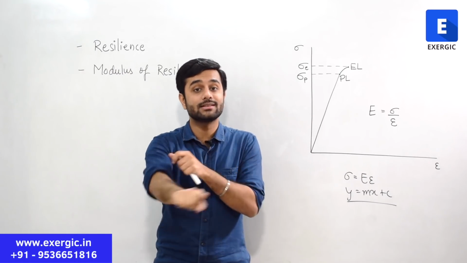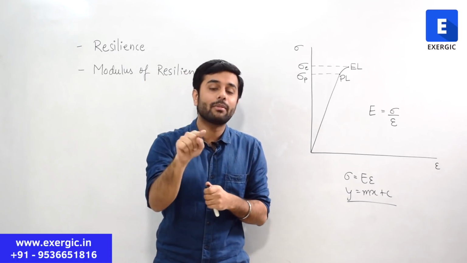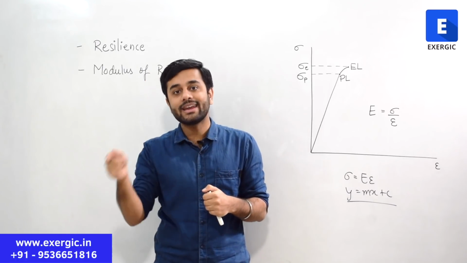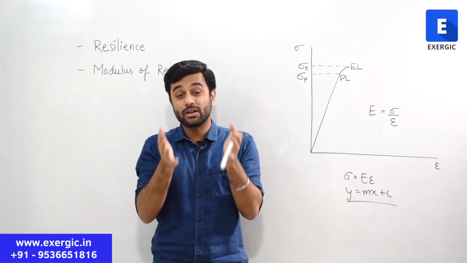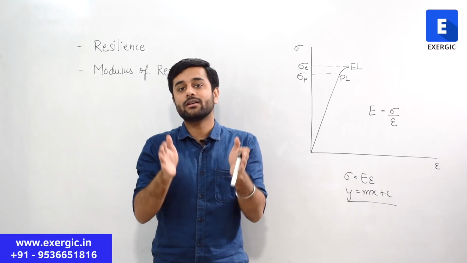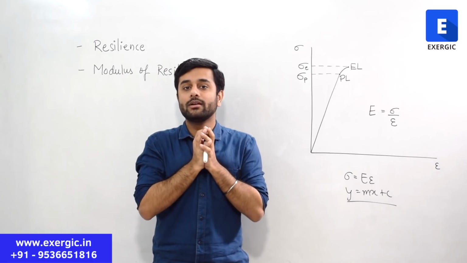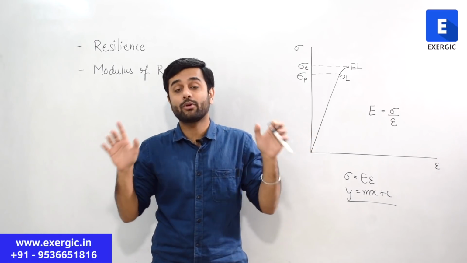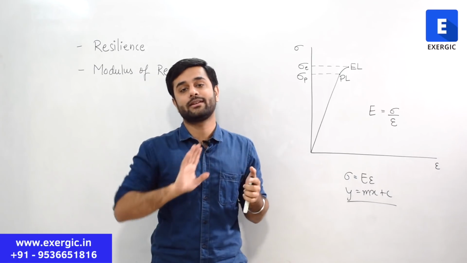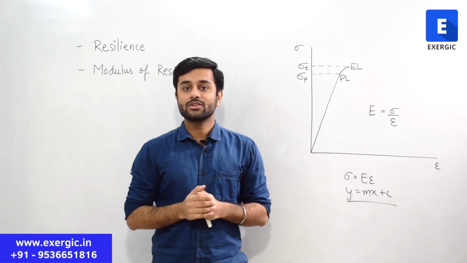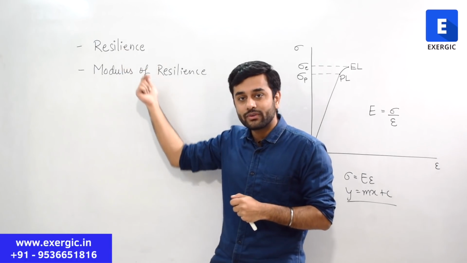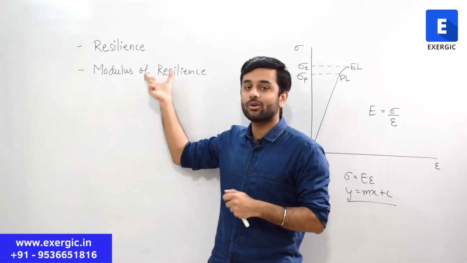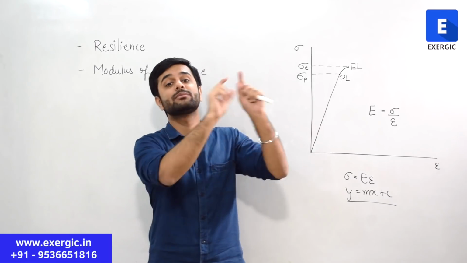Modulus of resilience is the maximum amount of strain energy density, or maximum amount of energy per unit volume, that a material can absorb and then totally release upon unloading within the elastic range. So when we want to define resilience in terms of a number, we use modulus of resilience, which is the maximum limit.